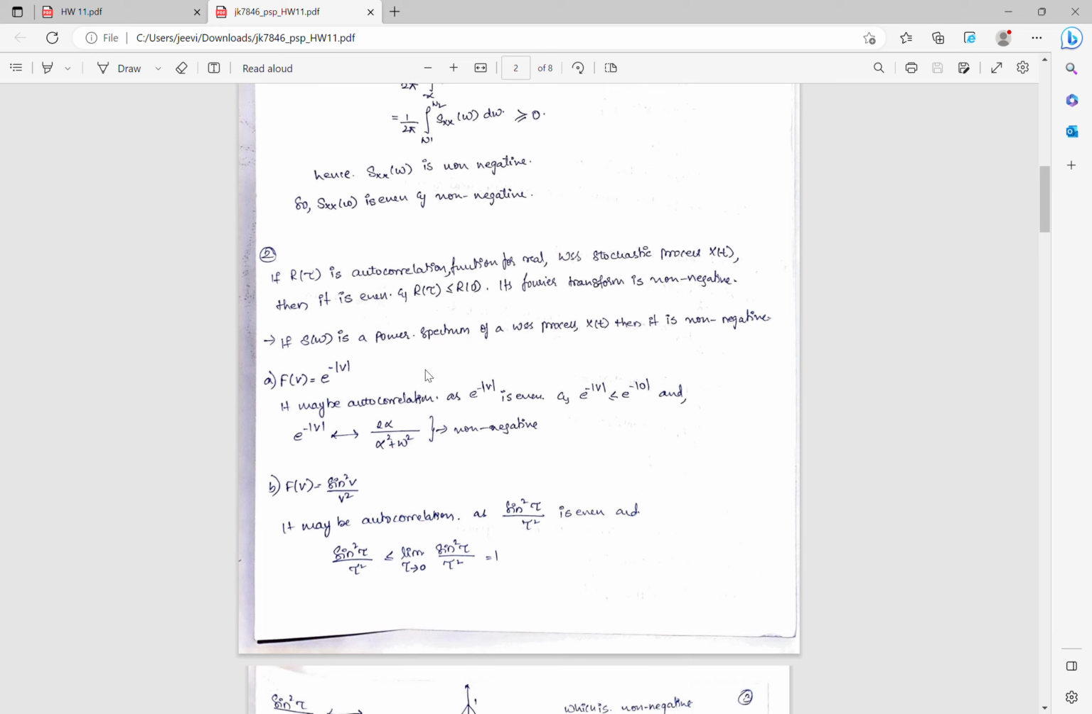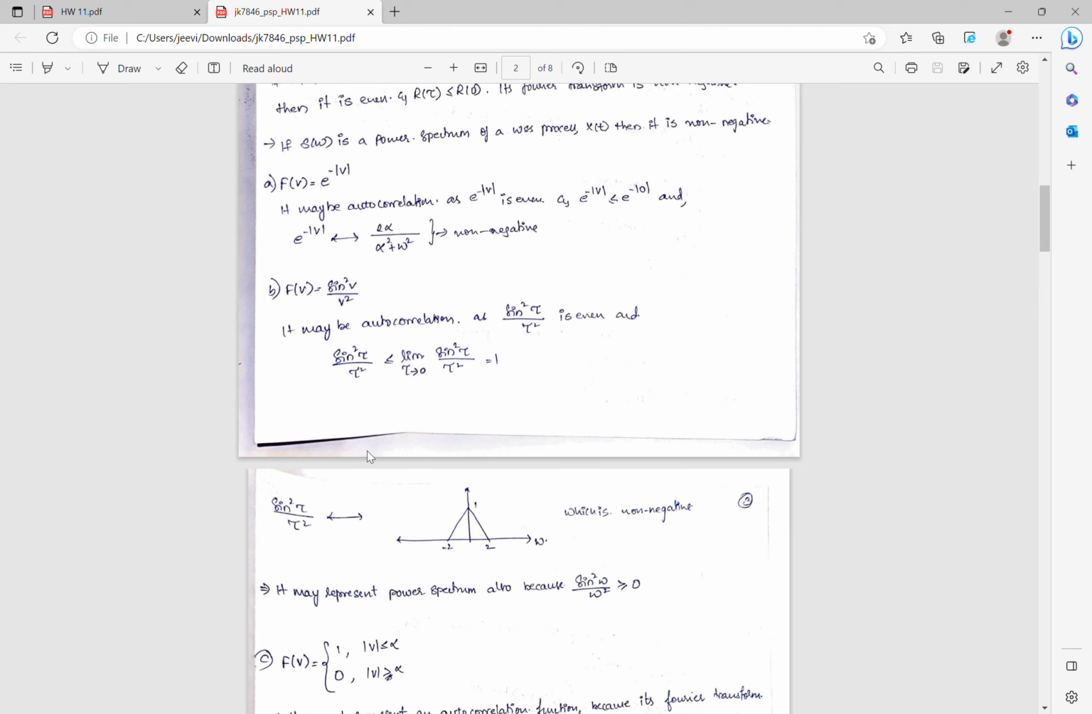Now here we are given three values of f of v for which we have to check if it is an autocorrelation or not. In part A, f of v is equal to e power minus mod v. It may be an autocorrelation as e power minus mod v is even and e power minus mod v is less than or equal to e power minus mod 0. And e power minus mod v is non-negative, or its transform is 2 alpha by alpha square plus w square. Therefore, this value is non-negative.